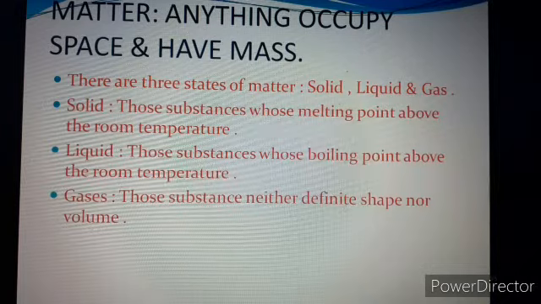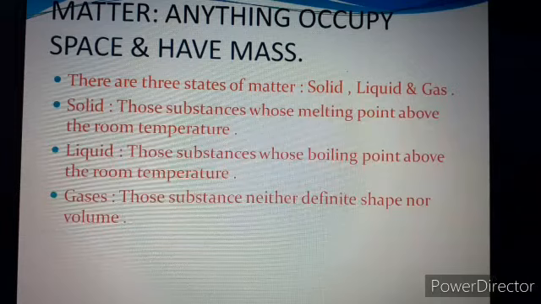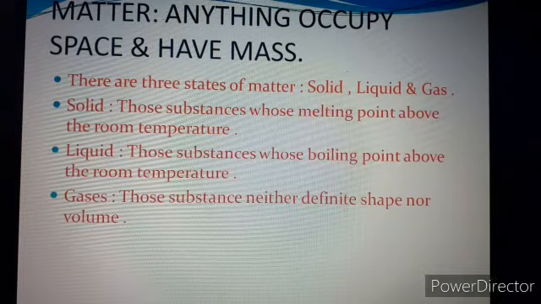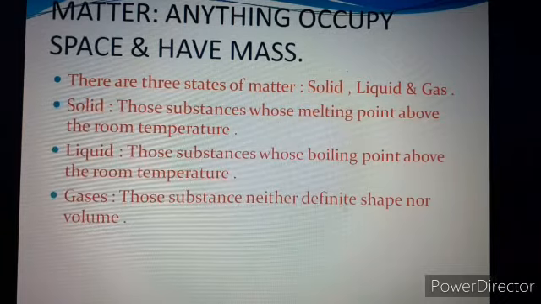So what are solids? You already know the simple definition: those substances with definite shape and definite volume are called solids. According to chemistry, on the basis of 11th class, solids are those substances whose melting point is above the room temperature at atmospheric pressure. They are rigid and hard in nature, with particles strongly and closely packed. For example, iron metal, silver metal, all the metals are in the solid state.